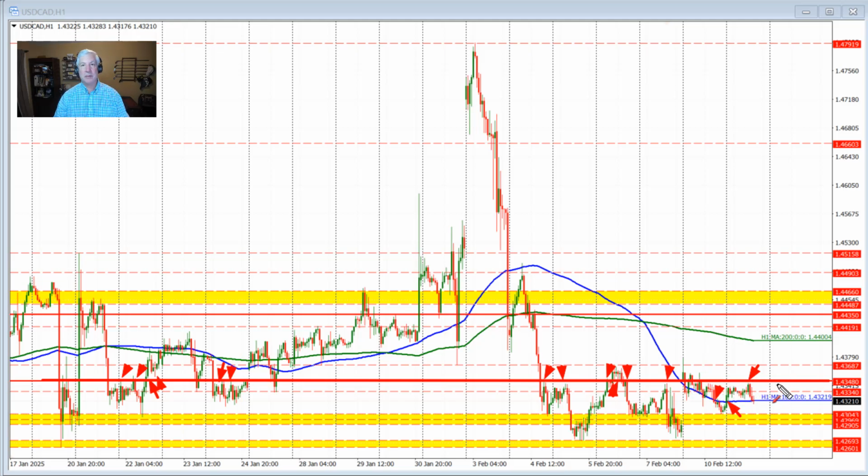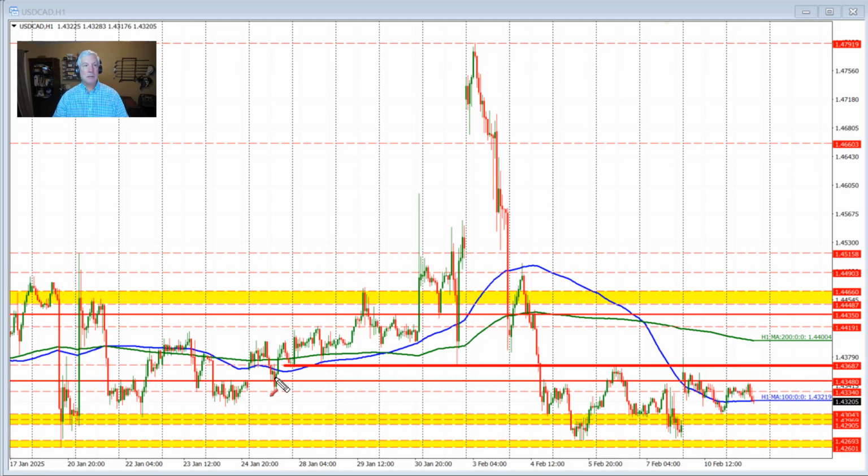And in trading today, we reestablished the level. We couldn't get above that level, and we started to see some sellers push the price down in the early North American session, despite those tariffs. Another level on the upside that we should pay attention to, that the price could not get to, is this level up here at 1.4368.